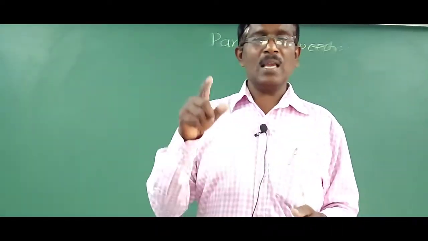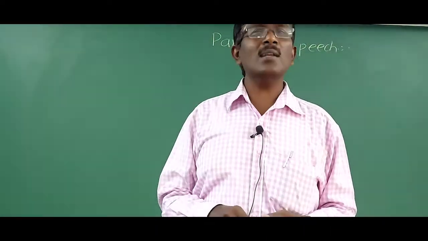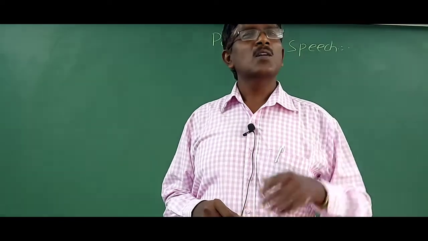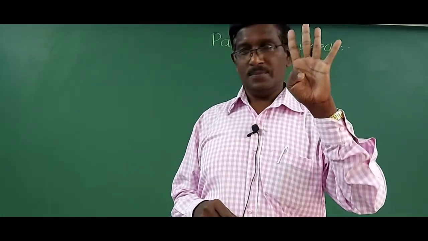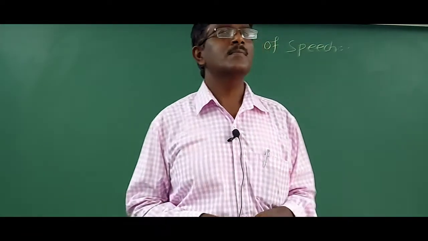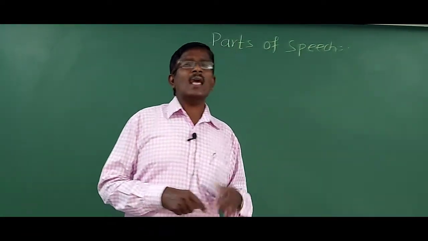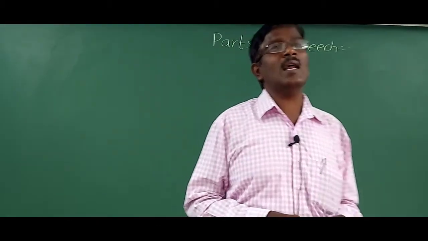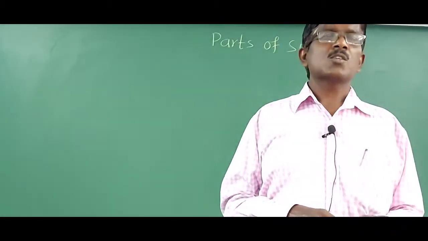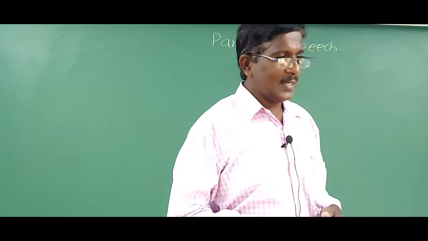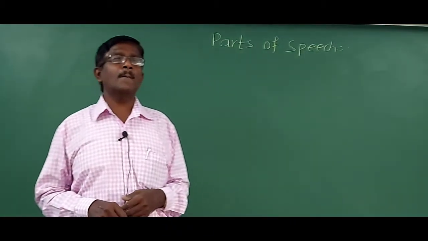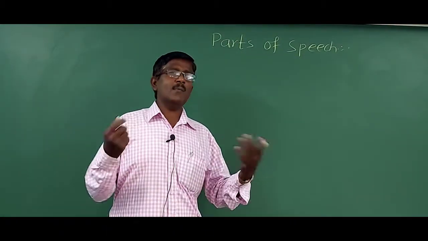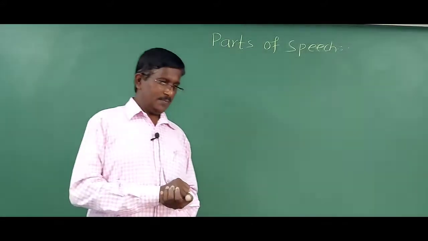For example, we say a good boy. Good is what? Adjective. 4 children. 4 is called adjective. 5 days. 5 is called adjective. Lucky day. Lucky is called adjective. So adjectives can be colors, numbers, it is about size, etc.